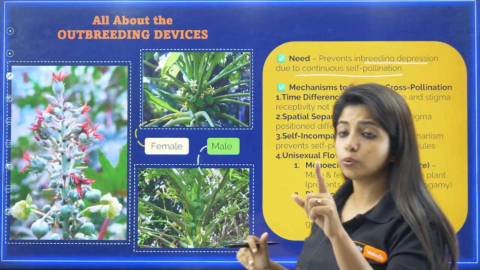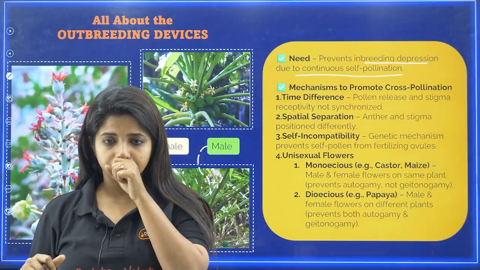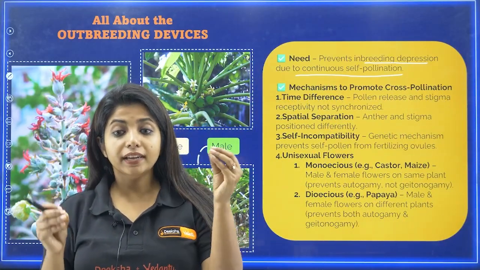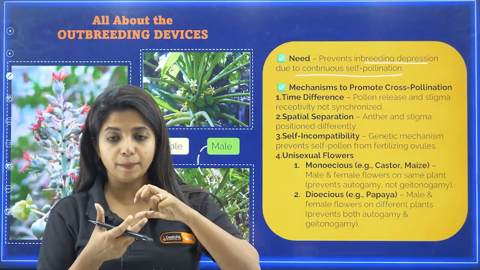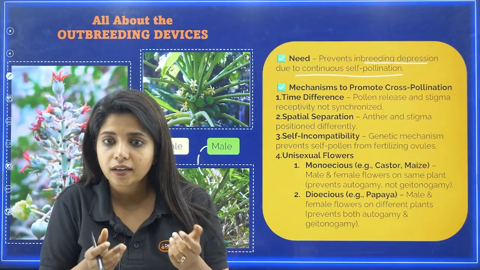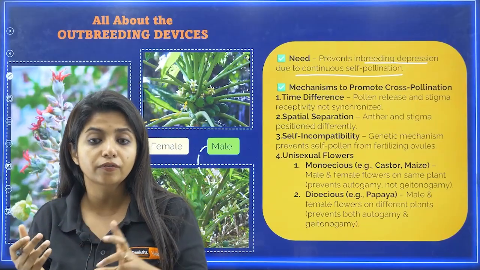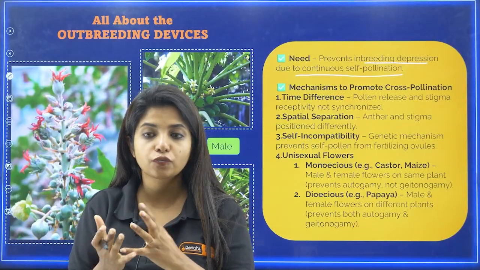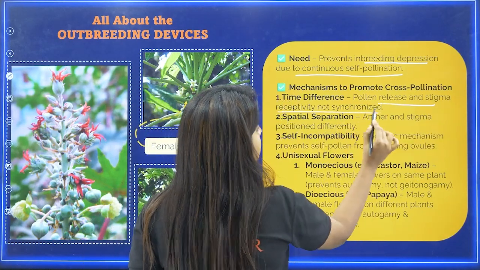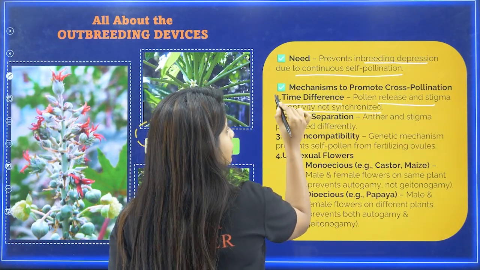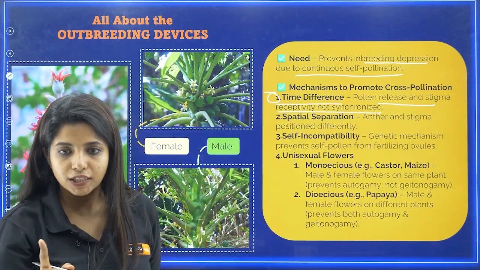Time difference. I told you, for autogamy to happen, we needed synchrony between the pollen release and the stigma receptivity. Suppose the stigma receptivity time is different from the pollen release, then obviously this pollination would not happen successfully. So pollen release and stigma receptivity are not synchronized, and that is the time difference device. That is the first thing.